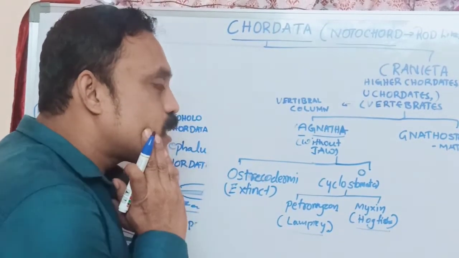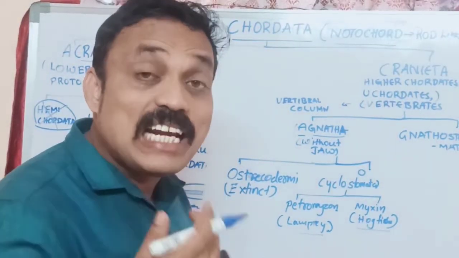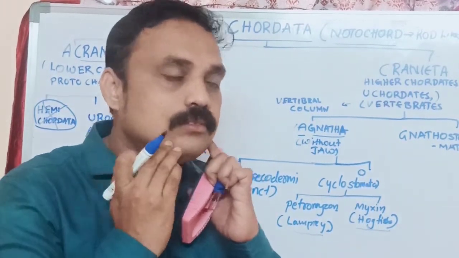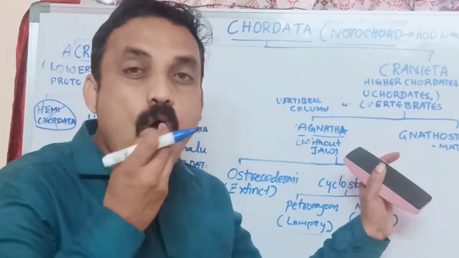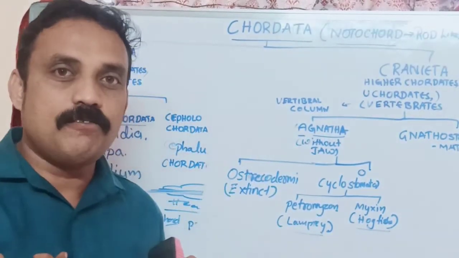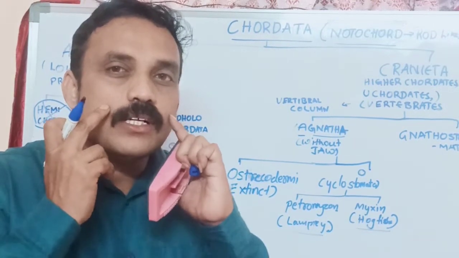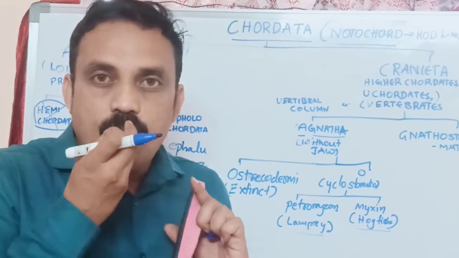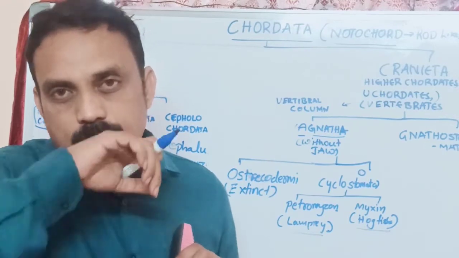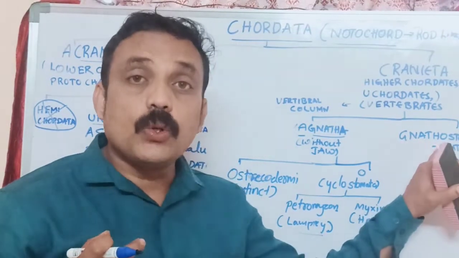And Gnathostomata. Gnathos means jaw. Gnatho, stomata: between two jaws. Try to understand, we are also an example of gnathostomata. Why? Because between two jaws, upper jaw and lower jaw, the mouth is located. So we can call it Gnathostomata.